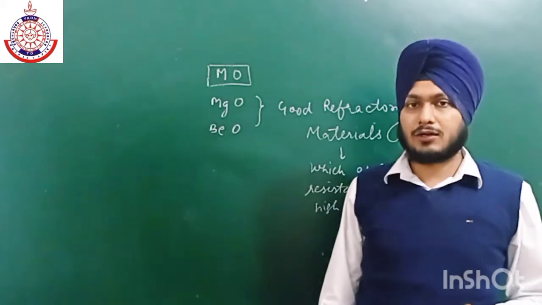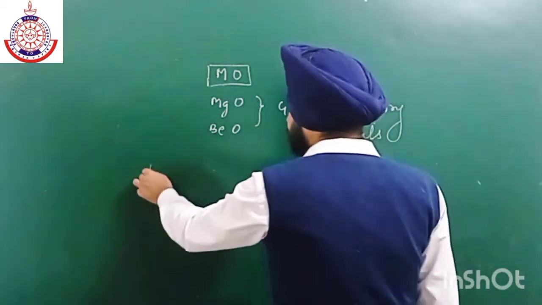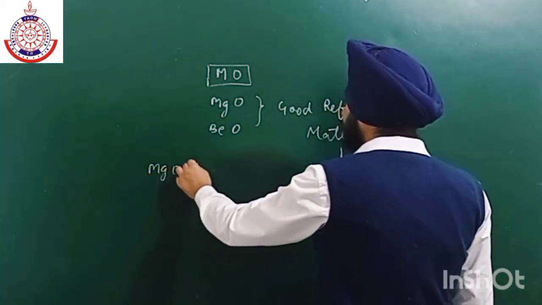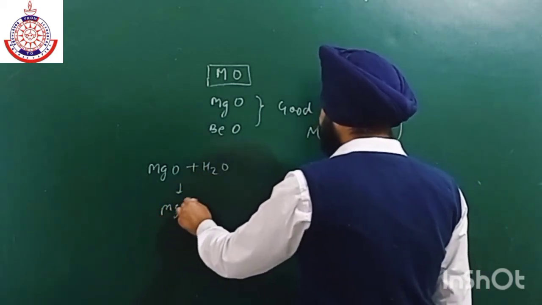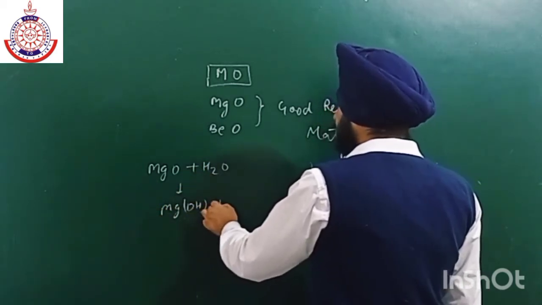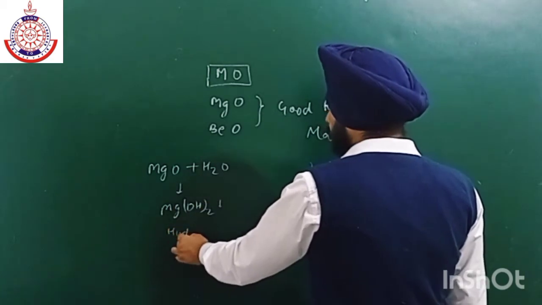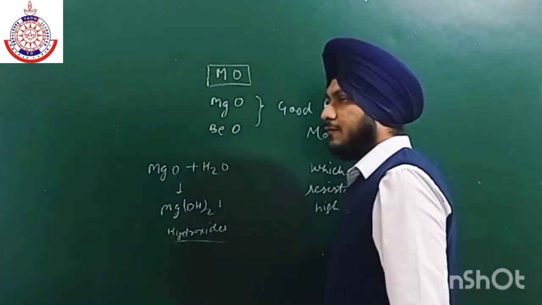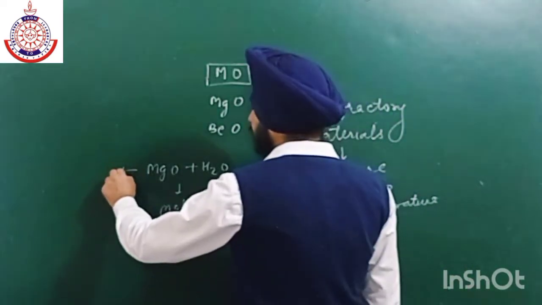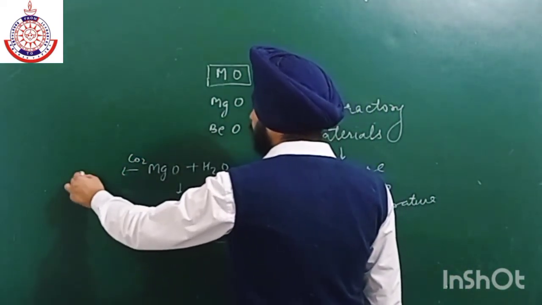Okay, upon hydrolysis, अगर हम बात करें मैग्नीशियम ऑक्साइड की, मैग्नीशियम ऑक्साइड upon hydrolysis gives Mg(OH)2, leads to the formation of hydroxides. Similarly, when we react this magnesium hydroxide with carbon dioxide, what will happen?